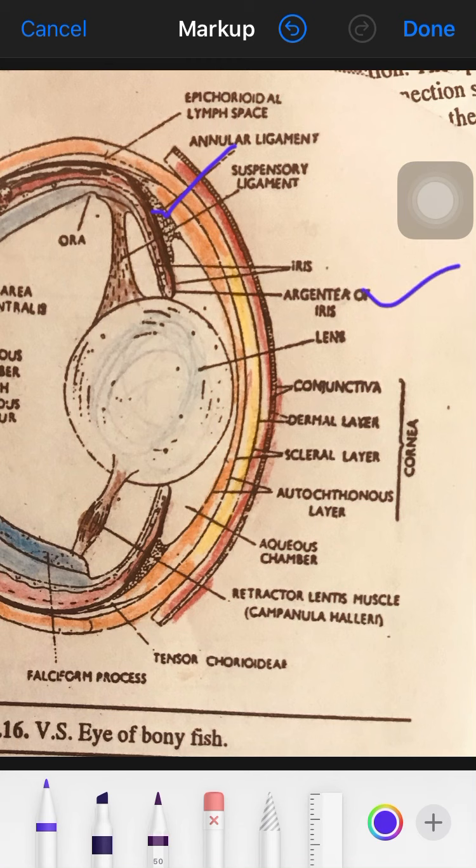Then there is another thing you have to remember: there is no ciliary body and ciliary muscles present in this eye.